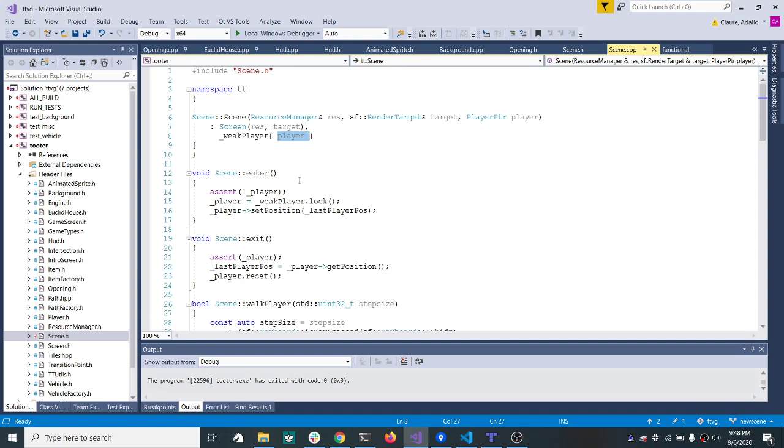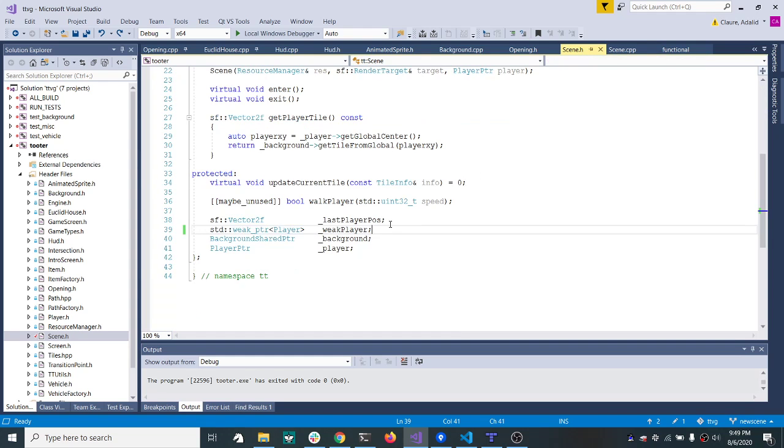Then when you enter a scene, I take my existing weak pointer that I have already created, and from the weak pointer, I create a strong pointer. That's exactly what I'm doing here. Then while that scene is active, I use that strong pointer. Makes sense, right? If you do modern C++, that makes sense. I have converted my weak pointer to a strong pointer, and I'm going to use it for as long as the scene is active.